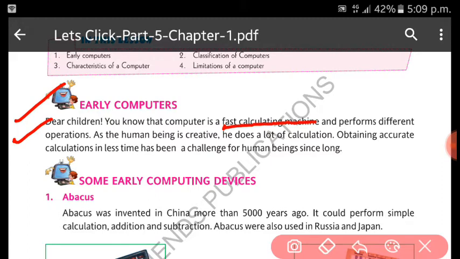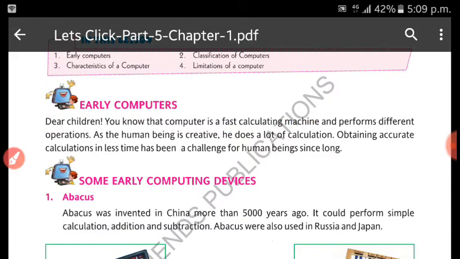As the human being is creative, he does a lot of calculation. Obtaining accurate calculations in less time has been a challenge for human beings since long. So for this purpose, many calculating devices came. Before the invention of the computer, many calculating devices came. So what devices came? That we have to study. So let us see one by one.